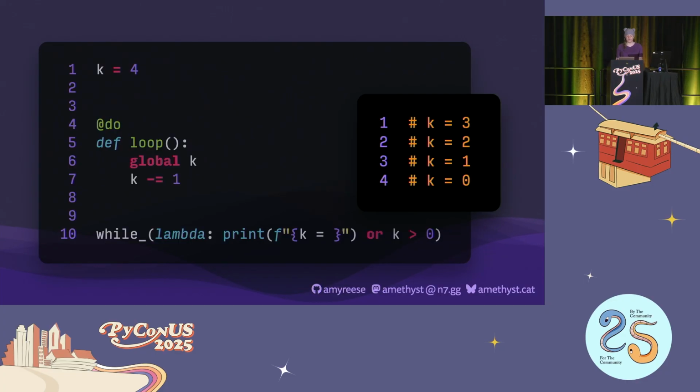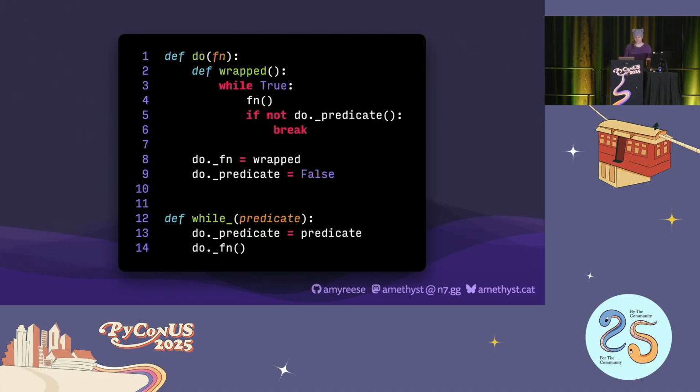How does it work? Well, it's quite simple. The real package on PyPI has a little bit more to it, but it can be boiled down to this fragment. The do decorator function doesn't return anything, and then it just creates and saves a wrapper and waits for the while function to be called. Only then does that wrapper execute, using the provided predicate to control the loop.